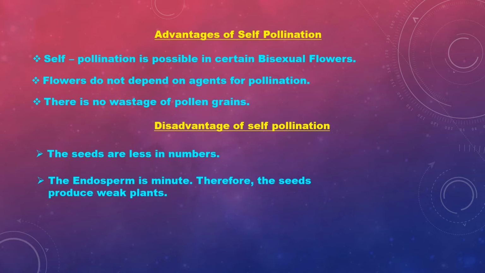The same gametes fuse again and again, so the endosperm never creates a new plant. New varieties of plants cannot be produced because the male and female gametes are the same.